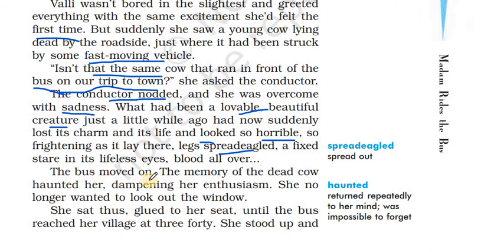The bus moved on. The memory of the dead cow haunted her. So the bus started moving, but the memory of the dead cow still stayed in her mind. It just kept on repeating in her mind, coming to her mind again and again, dampening her enthusiasm. Dampening means bringing down her enthusiasm. So she was all excited previously. Now her enthusiasm came down because the memory of the dead cow started coming again and again in her mind.